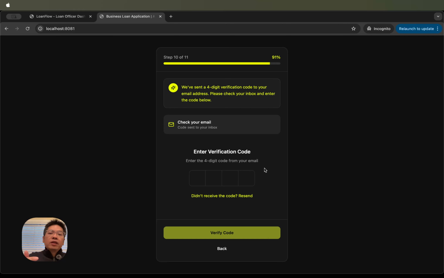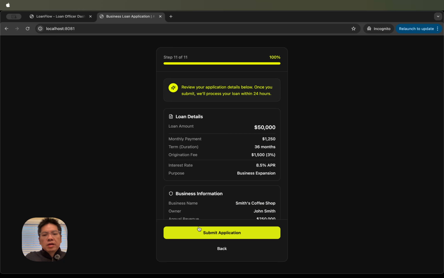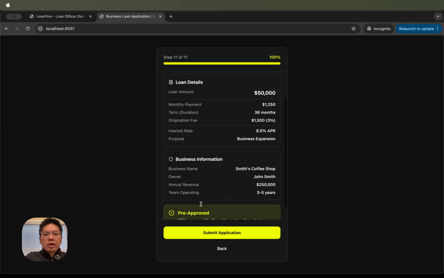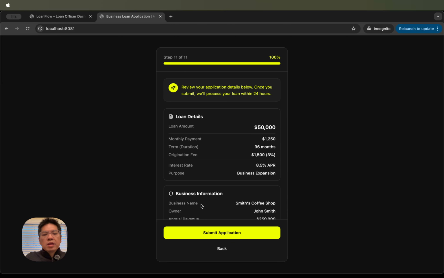Now we're going to verify the email. Again, we're sending the code to their email. Here I am finding the email, and I'm going to put in the code. And we're verifying it. Everything looks really good. So the borrower at this point will then submit their application to us.